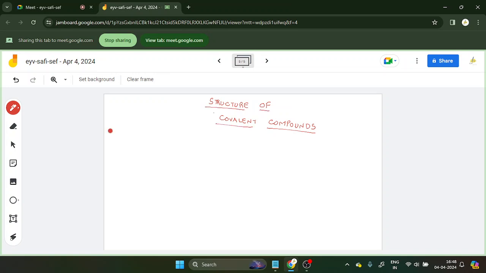Structure of covalent compounds. Okay, now what do I mean by this? We have actually taken a look at hydrogen. I don't need to tell you how to draw the structure of hydrogen. It's given. I have already told you, right? I don't need to tell you more about this. That's why I am skipping this.